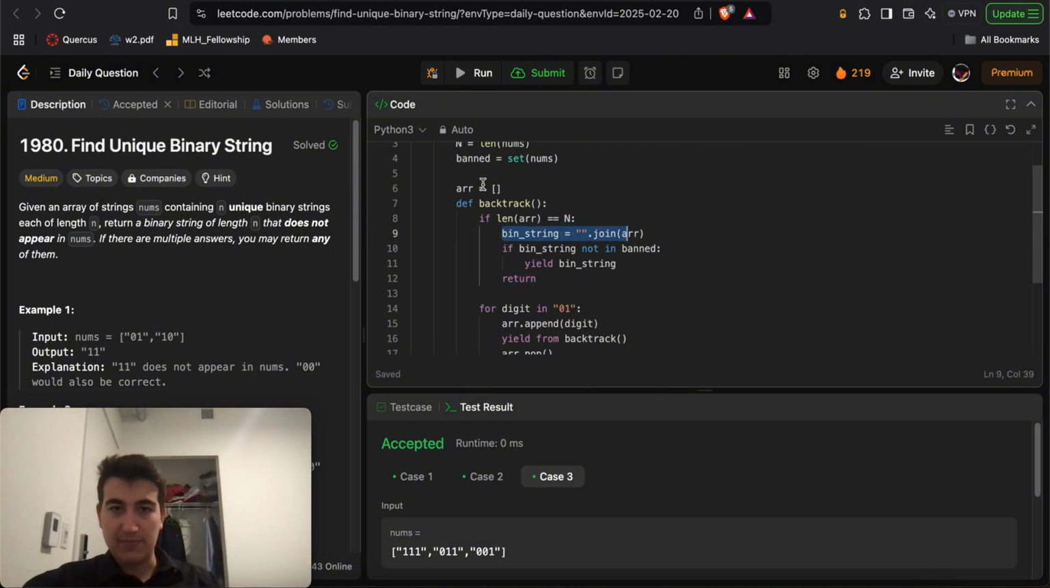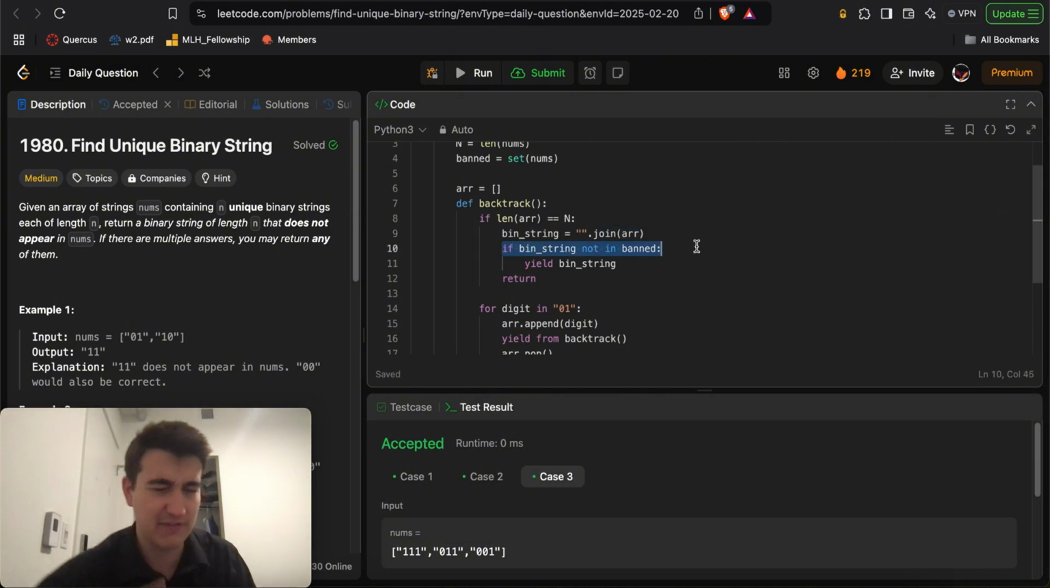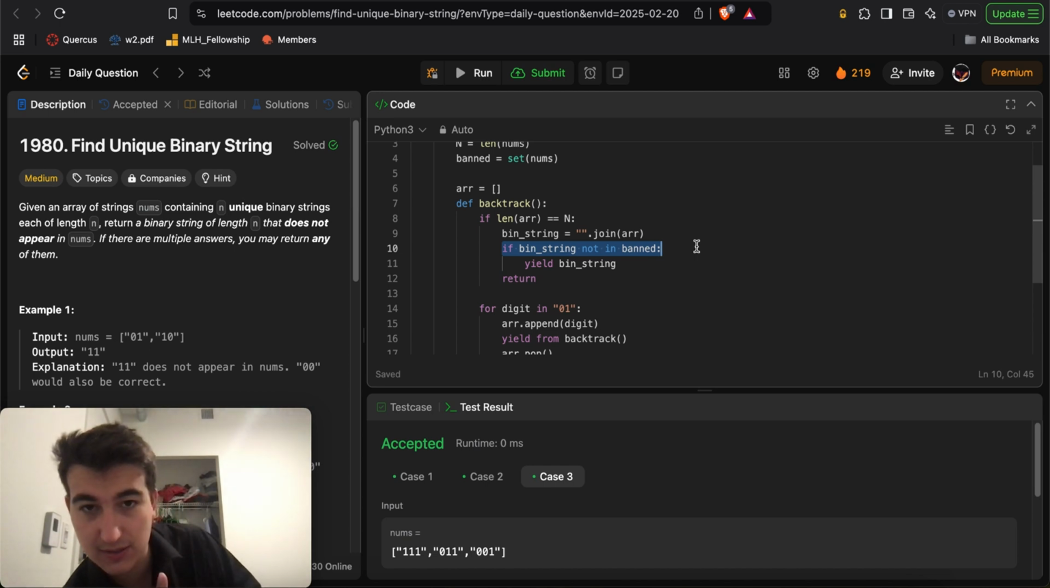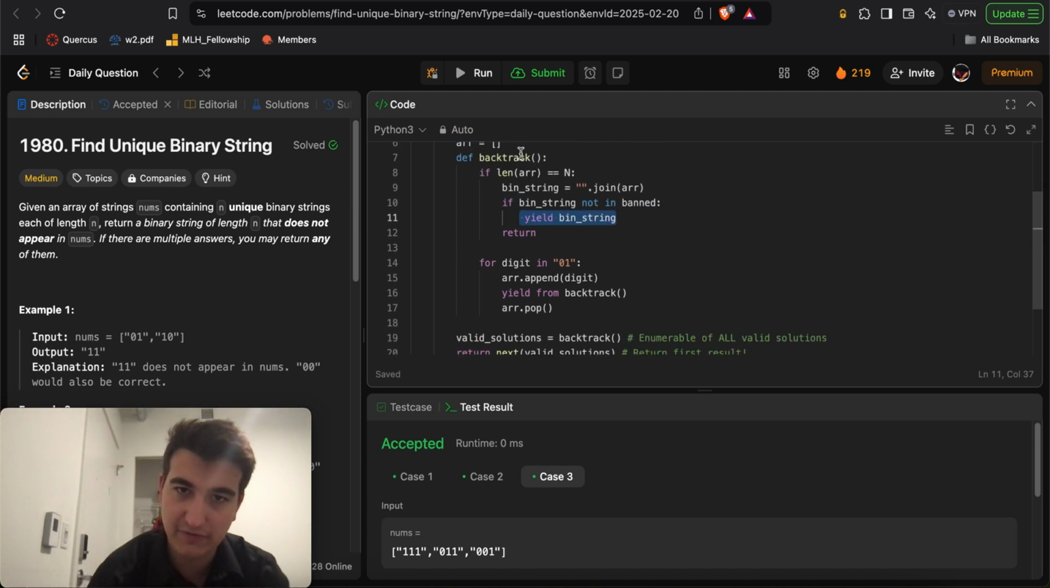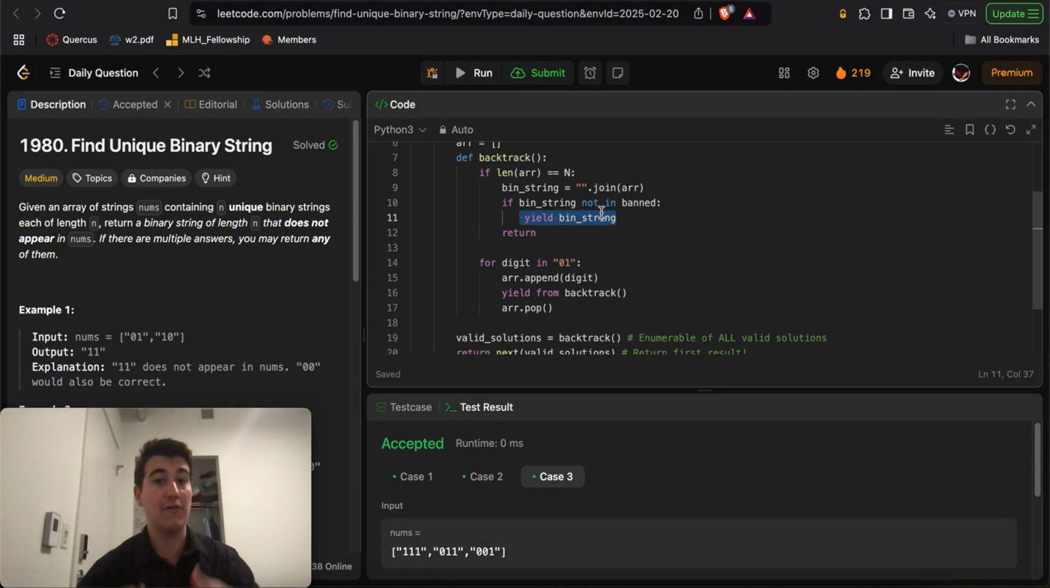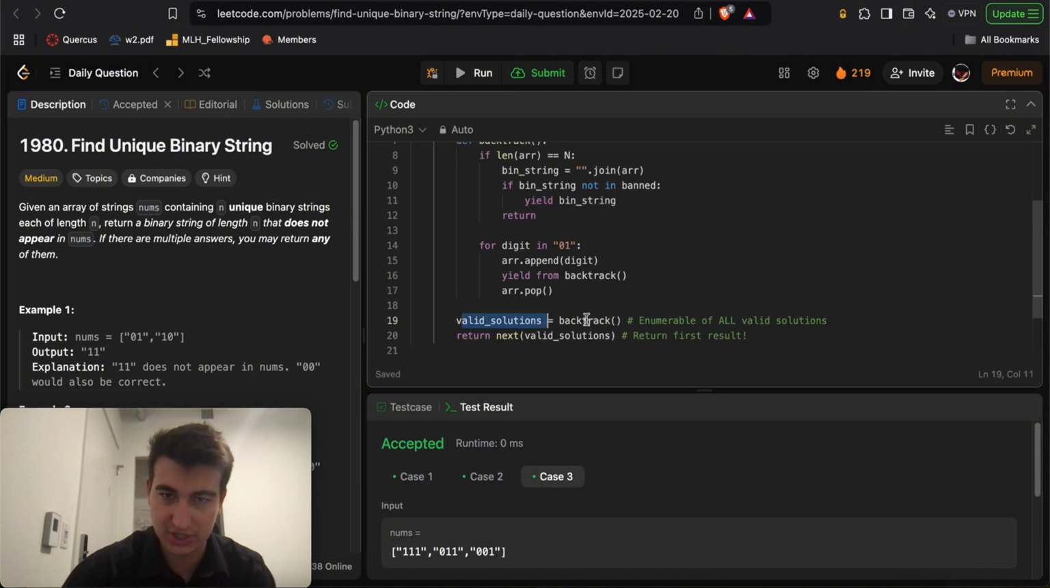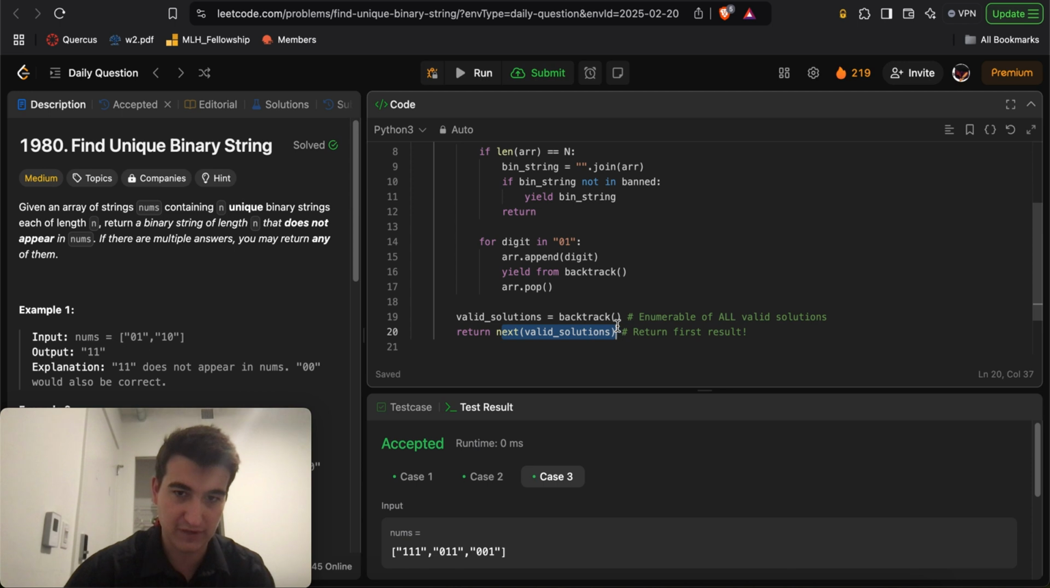And then here, whatever's in our array will be a list of zeros and ones. So if the length of the array is equal to n, then we essentially have an array of zeros and ones. So we'll stringify that, turn it into a string, right? And then we'll say, okay, if the binary string is not in band, that means it's a valid one, right? So we'll just yield return that string, right? That way this backtrack function essentially gives you an enumerable of all valid strings, and I can just return the very first value, right?